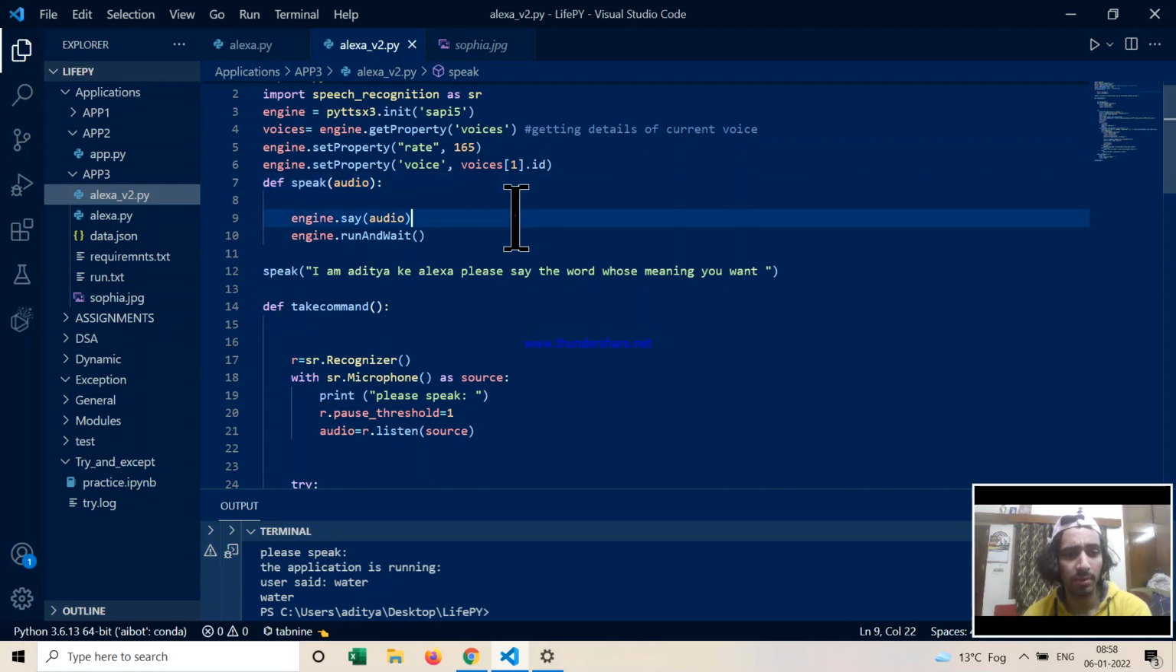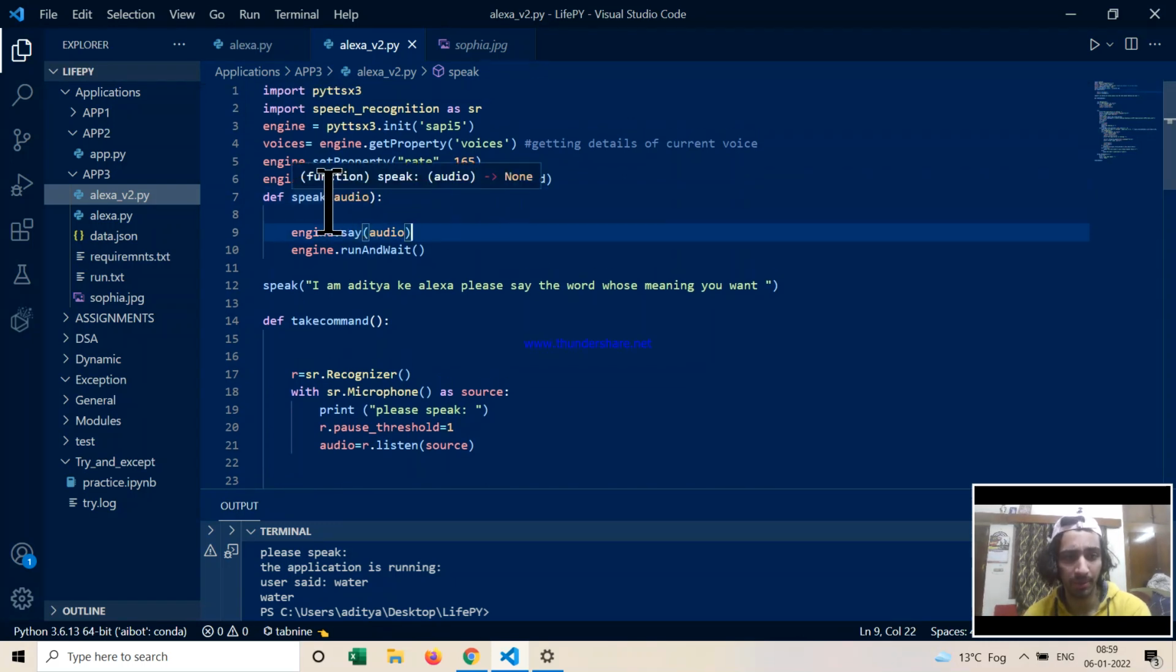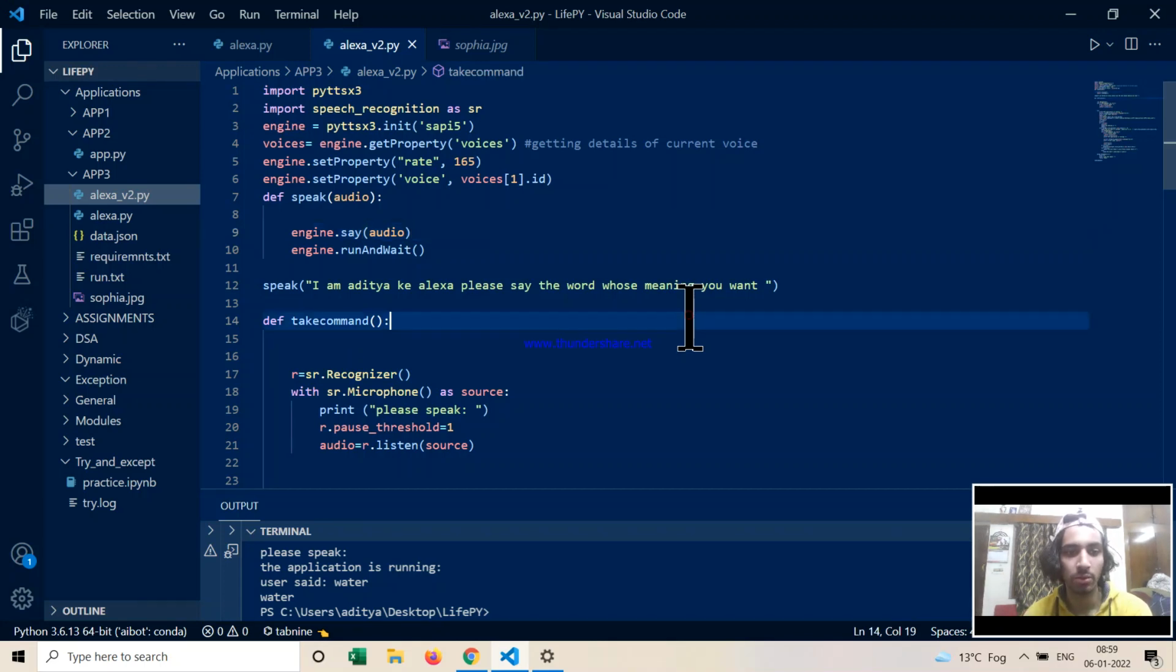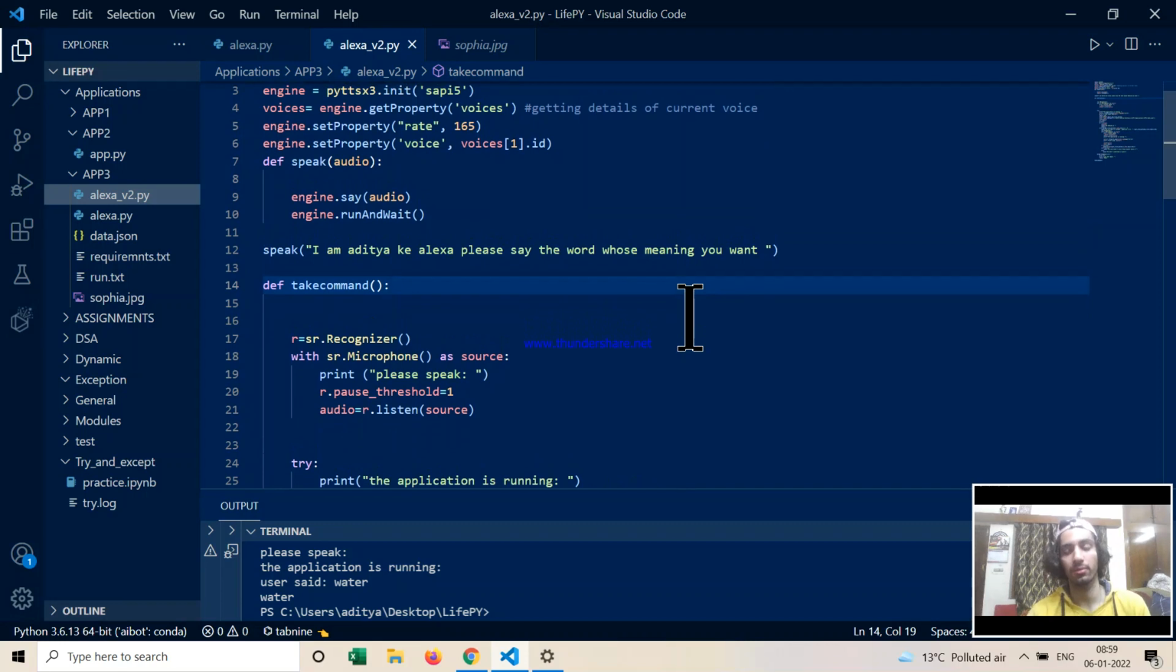Then we have created a simple function, the speak function, and we have integrated it with the Windows voice system using pyttsx3, so that whatever input we give it, it will push through the speaker as an output, right? This is how it is able to say, I am Aditya ki Alexa, please say the word whose meaning you want, right?